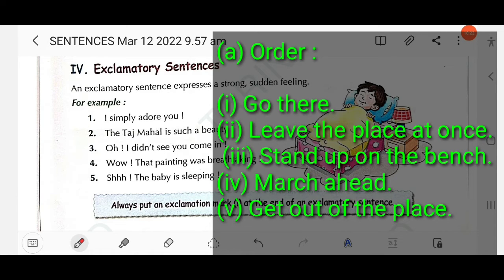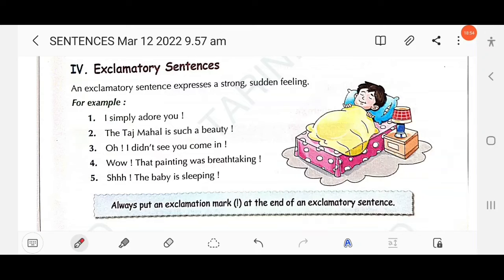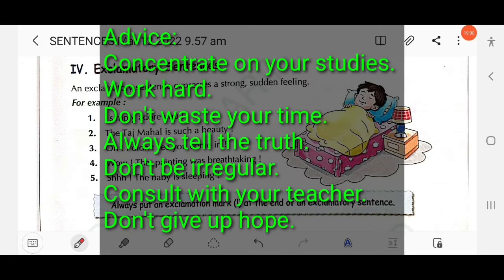Then let's discuss request. Please help me, please wait for me, kindly consider my application, open the door please, please give me some food, right? Please fetch me a glass of water. So these are requests, and in a request we need to add "please" or "kindly". Okay, kindly help me, please help me. Clear?